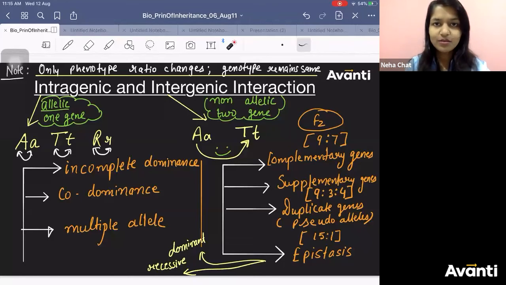Genotype will be the same. But it might happen that they are not showing you the tall character. They show you something else. So phenotype will be affected, but the genotype ratio will be the same. Keep it here. Okay?